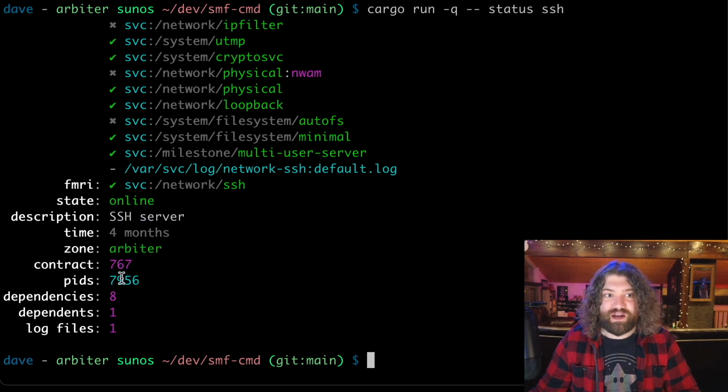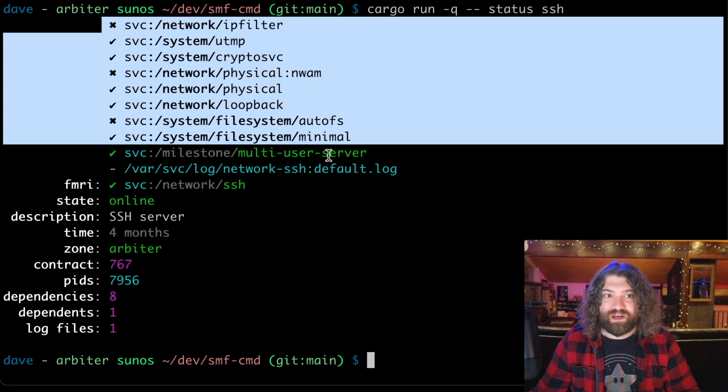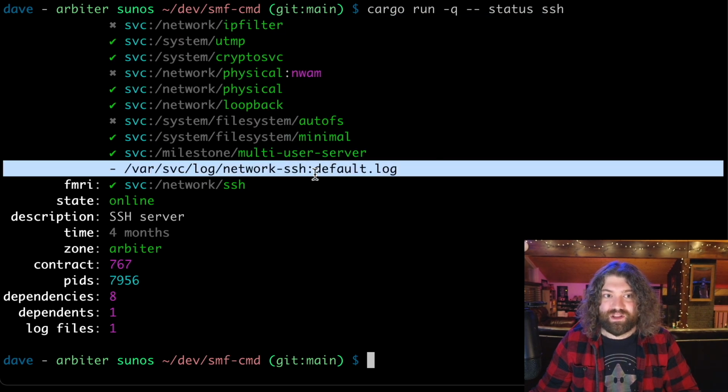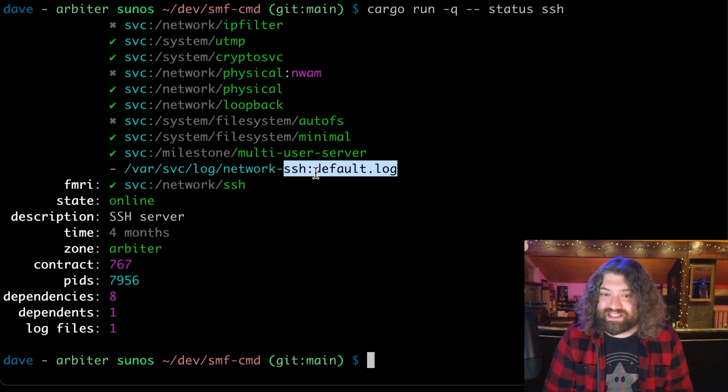It has this contract. These are the PIDs associated with it. 8 dependencies, 1 dependent, and 1 log file. So the 8 dependencies are here. The 1 dependent is here. And the 1 log file is here. So obviously the output's out of order. It's not great. I need to fix that. That's what I was working on today.